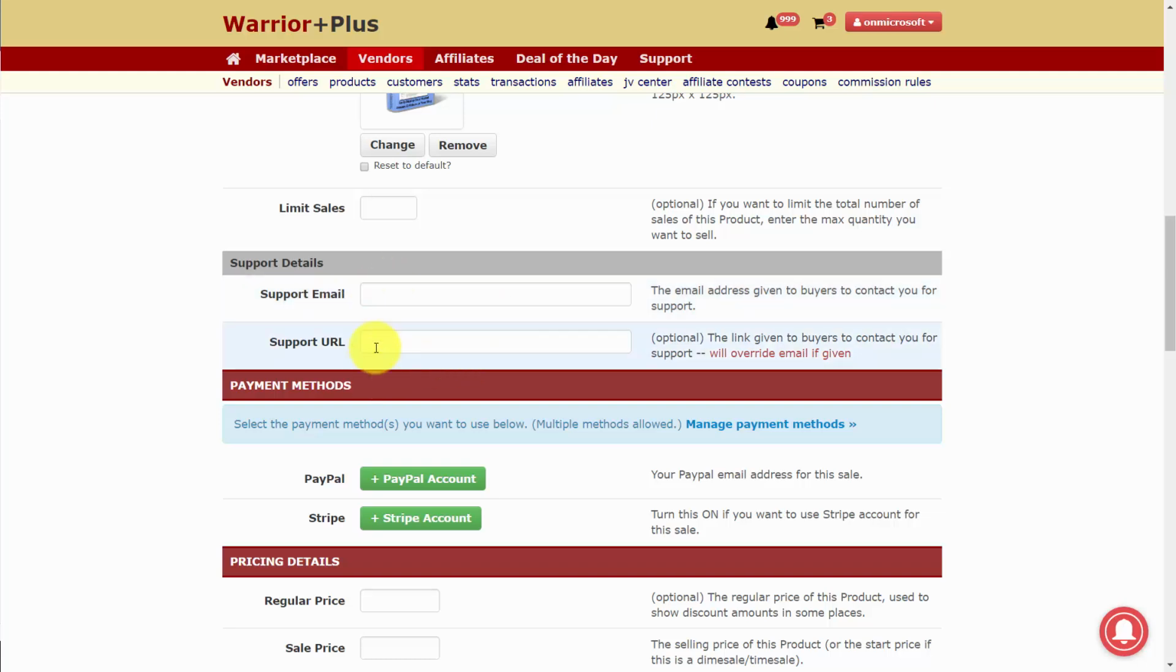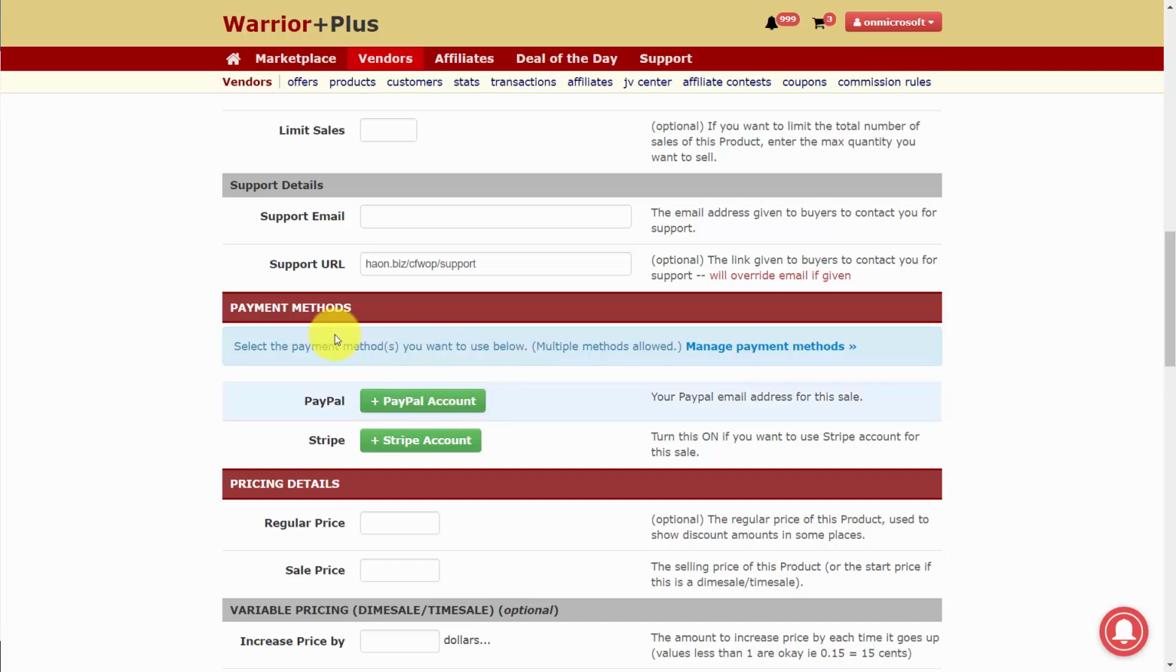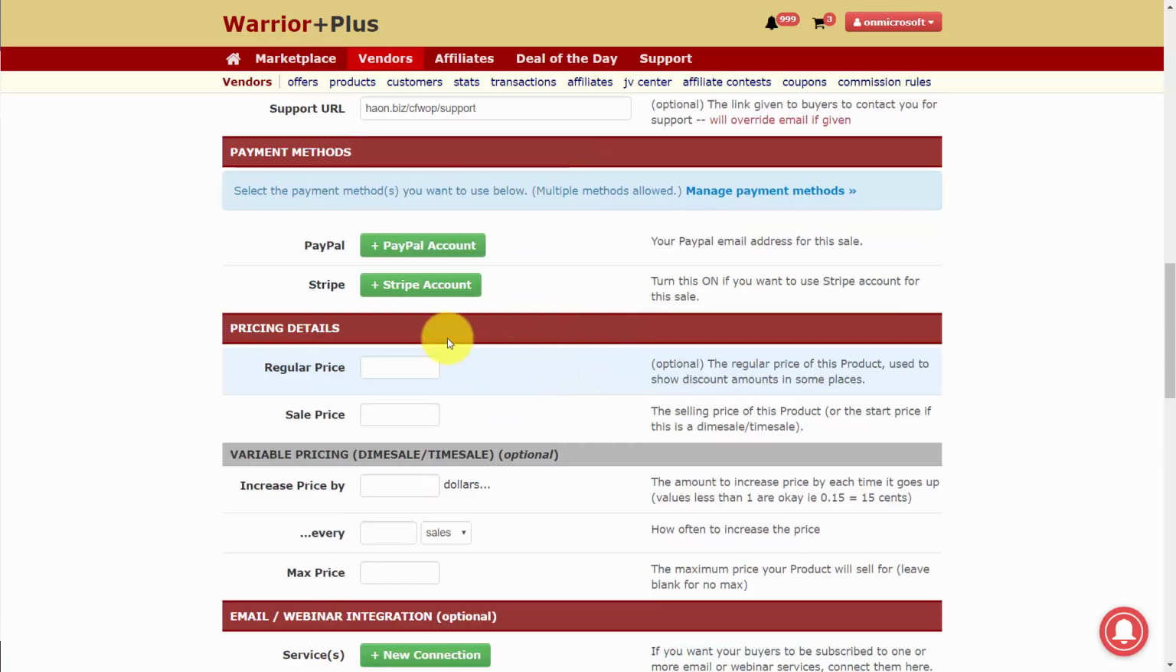Now we should already have our PayPal account set up or our Stripe account. What we're going to do is add in the PayPal account or the Stripe account that's already associated with our profile, and we're going to add that in this dialog box. Now for the sake of this video, we're going to skip this process and head on to the pricing details.